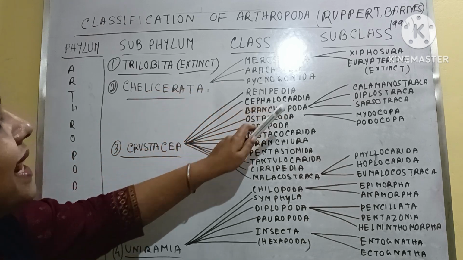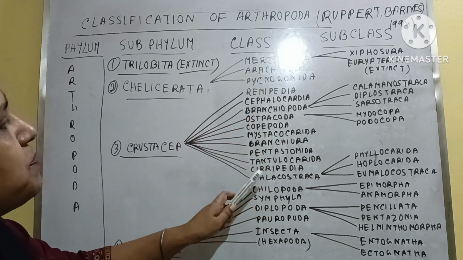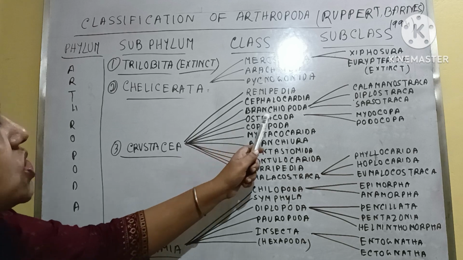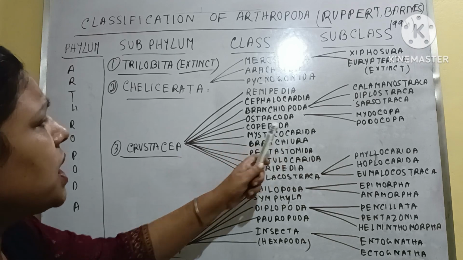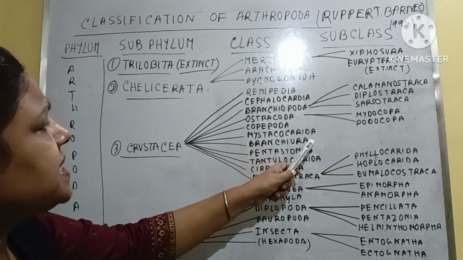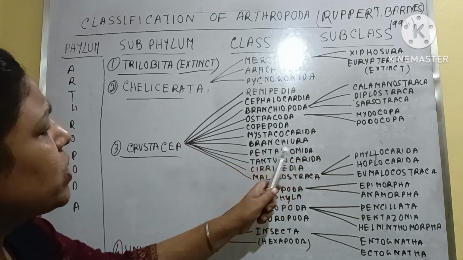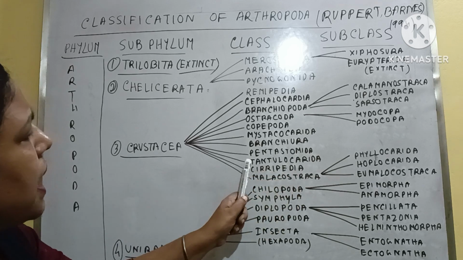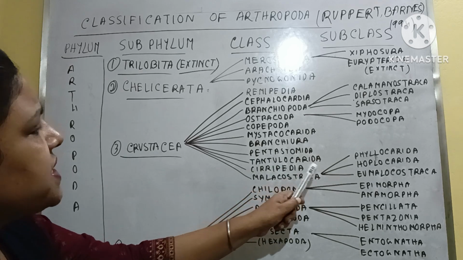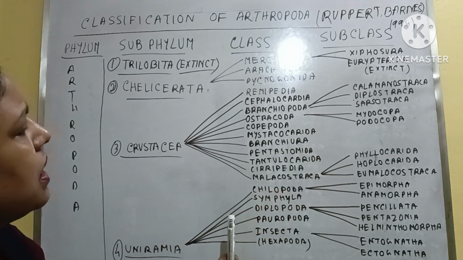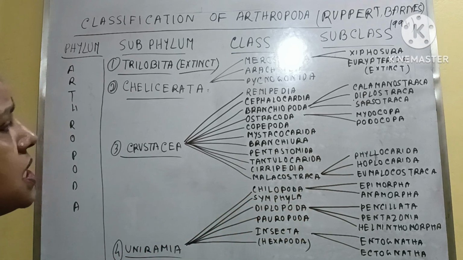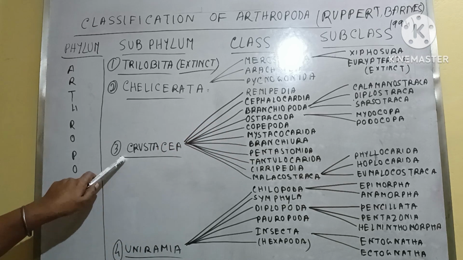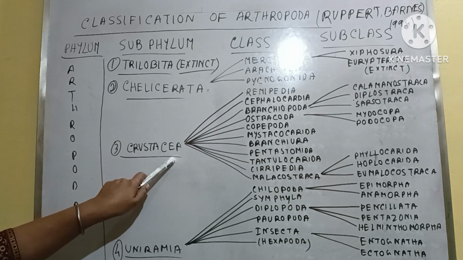And under Crustacea there are many classes. Okay, Remipedia, Cephalocardia, Branchiopoda, Ostracoda, Copepoda, Mystacocarida, Branchiura, Pentastomida, Tantulocarida, Cirripedia, Malacostraca. Okay, these are the classes that remain under the subphylum Crustacea.